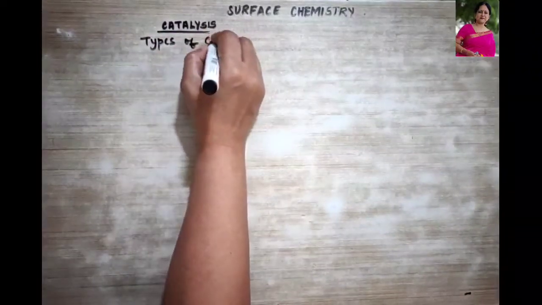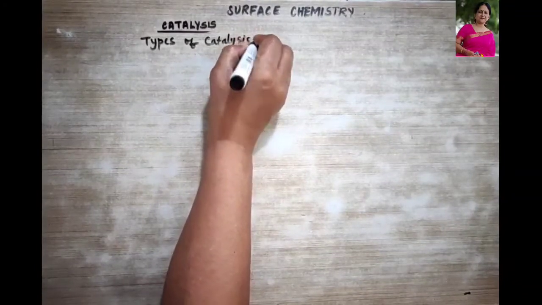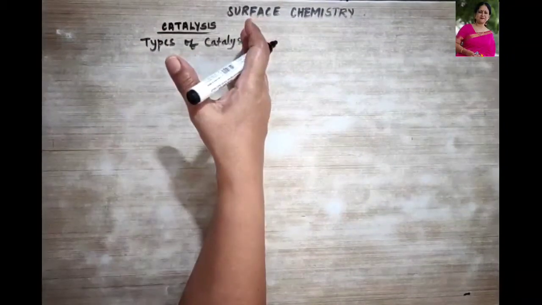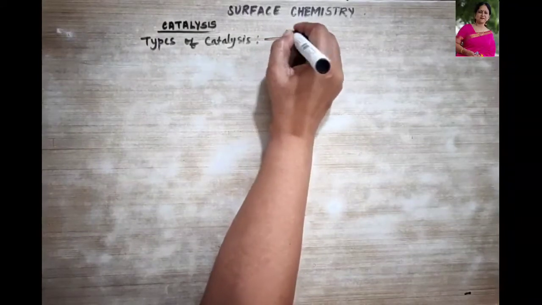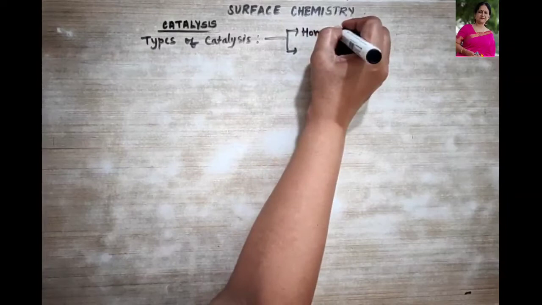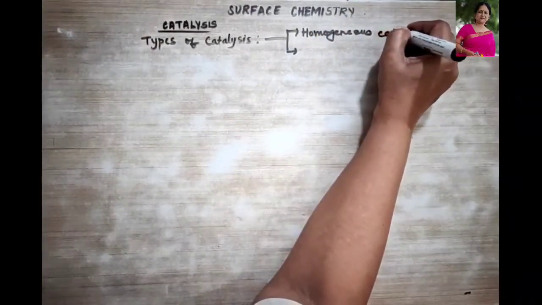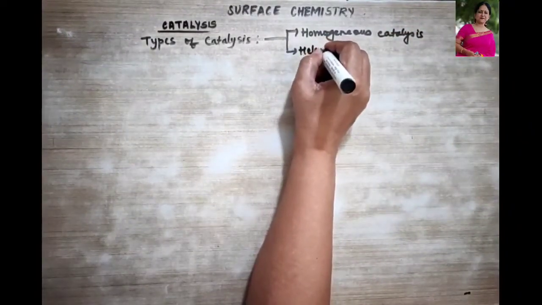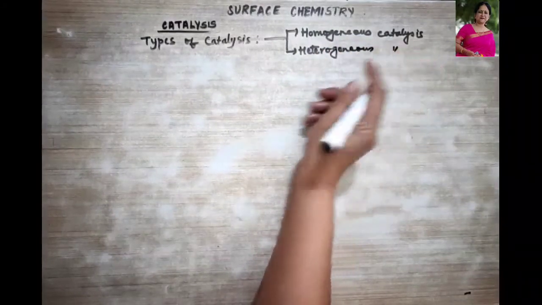Now let us talk about some types of catalysis. Depending upon the physical states of the reactants and the catalyst, catalysis can be classified under two headings. What are they? The homogeneous catalysis and the heterogeneous catalysis.